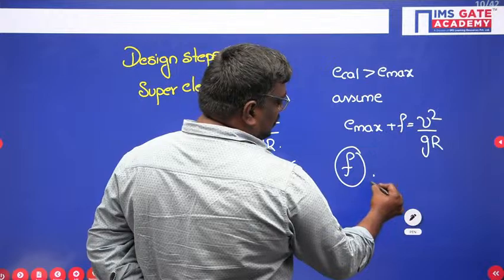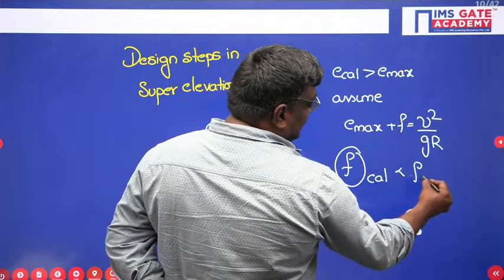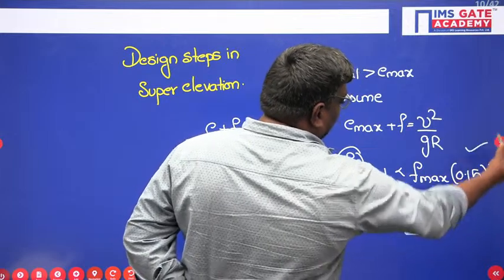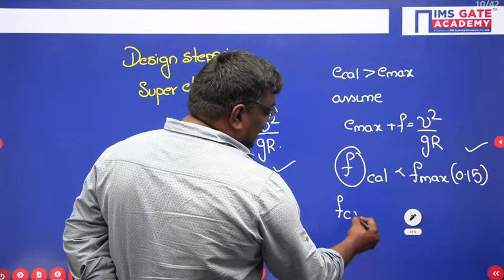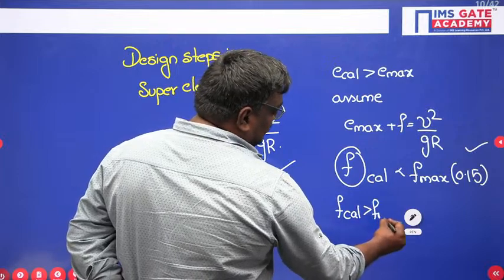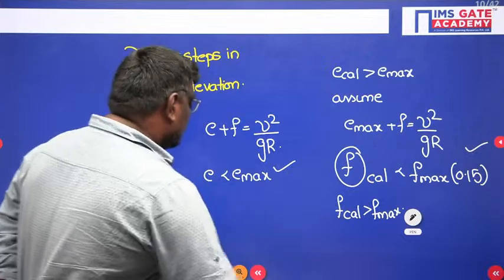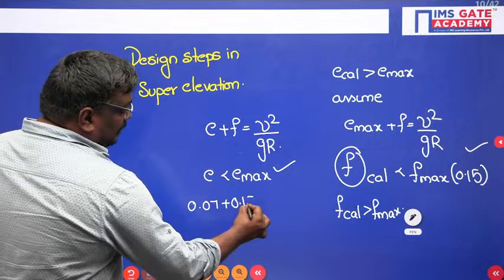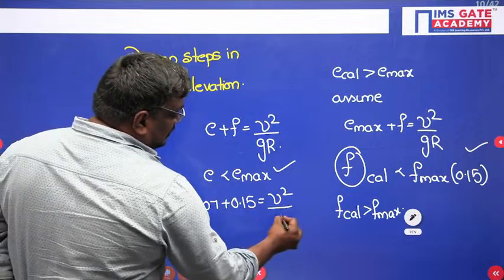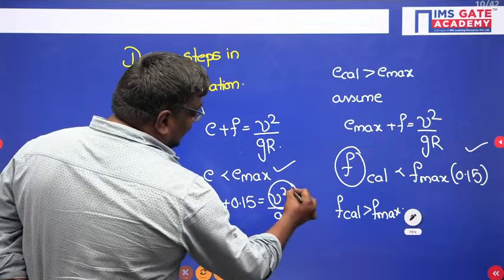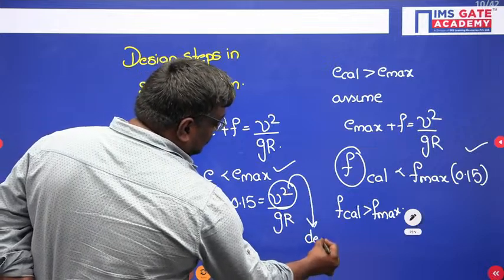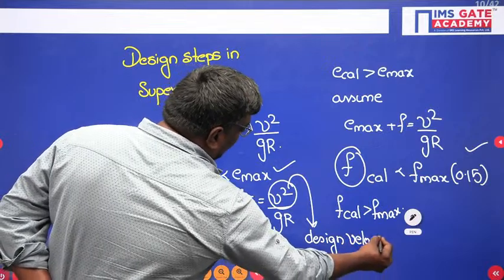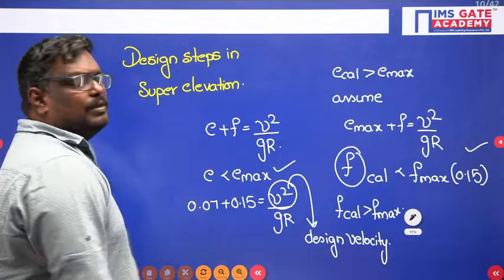Okay. If the calculated value is less than F max, which is 0.15, then your design is safe. If the calculated value is more than F max, then, if I take plain rolling, 0.07 plus 0.15 is equal to V square by GR, and you have to calculate the design velocity, or you have to adjust the velocity. So this is the actual way how you provide the design for super elevation.